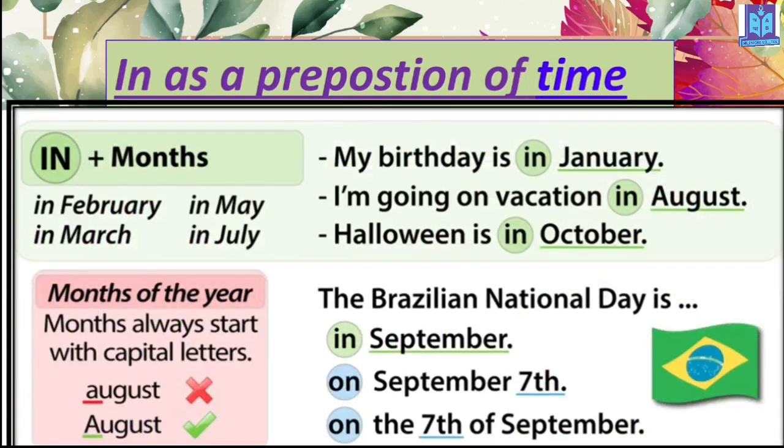Now, "in" as a preposition of time. How it is used, you can see that. Before the name of any month, okay? We have 12 months, you know that, right? So before that, you have to use "in". January, February, March, April, whatever the names are, you have to use "in".